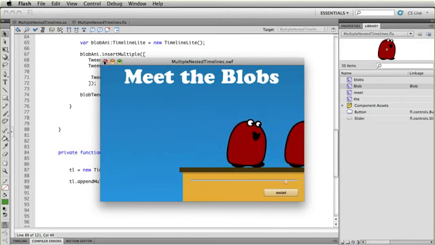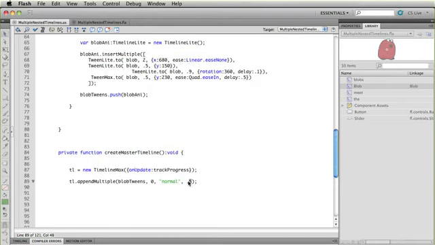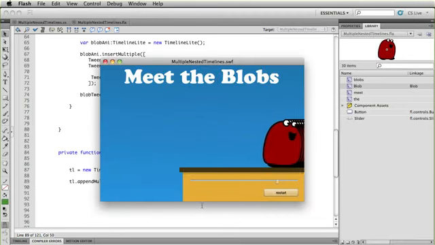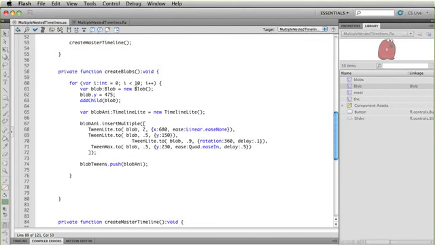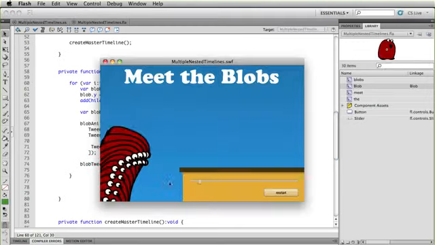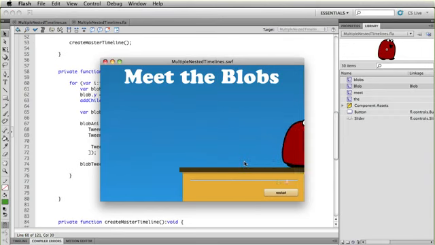What's really cool is now that it's all in place, I can play with these numbers all I want. I can say it's going to start 0.02 seconds later, test, and you get something like that. You get this sort of motion trail effect. And I could even go so far as to say, you know what, let's make 30 blobs. Go back to my loop, save, test, and you see where this is going?